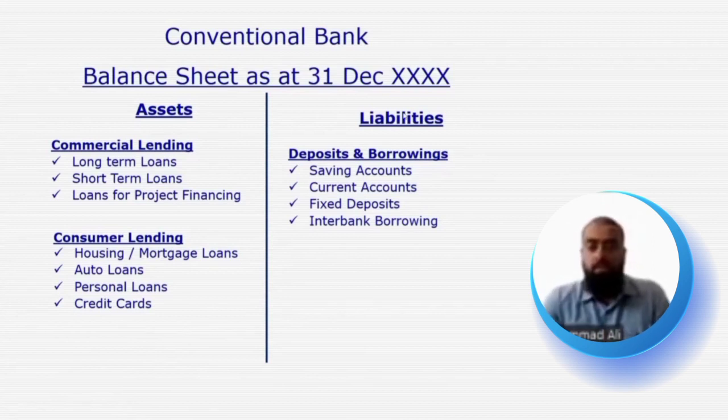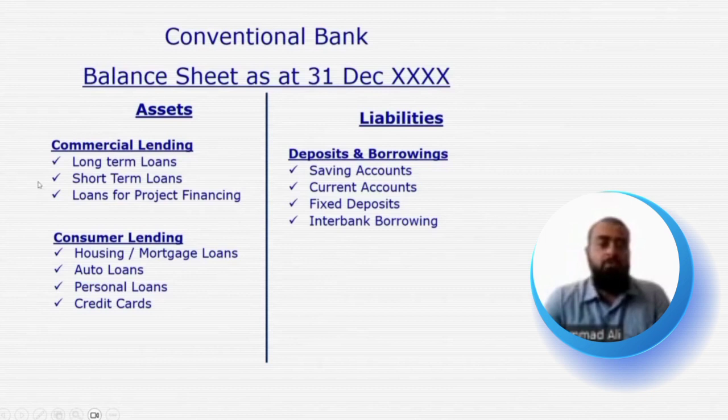So this is the way we see that conventional banks, when they're doing financial intermediation, when they are collecting deposits and sourcing funds, and when they are deploying those funds on the asset side, both sides of the financial intermediation function involve riba or riba and nasiya.